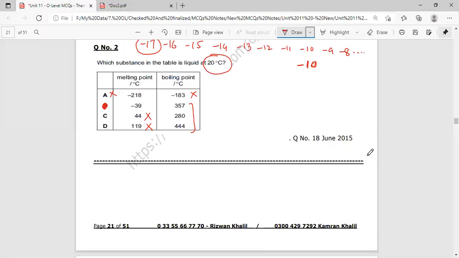I hope that now you will be able to understand the concept related to boiling,